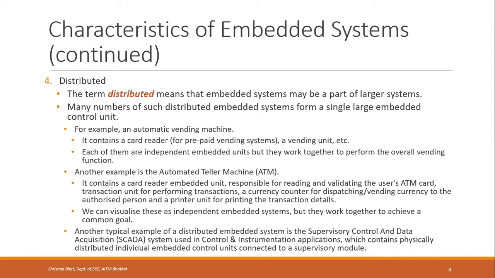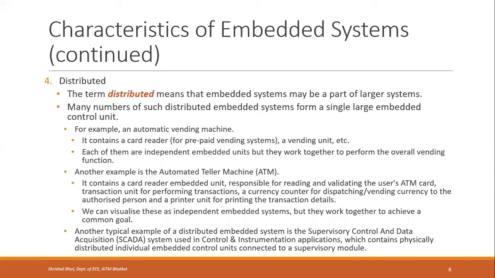What is an automatic vending machine? It's a machine which will automatically give you something if you pay it something. Like there will be a card reader, or there might be a coin insert slot, where if you insert a 5 rupee coin, you'll get 1 cup of tea or coffee, or you might get Coke or Pepsi. If you have been to the Gulf, I've heard there are vending machines for Coke and Pepsi, right? So if you insert some money, it will automatically give.